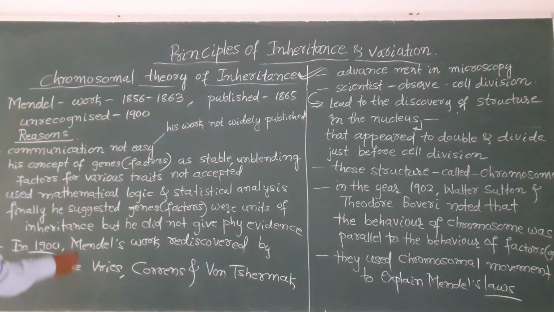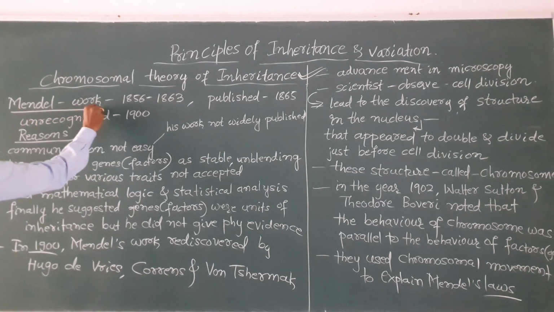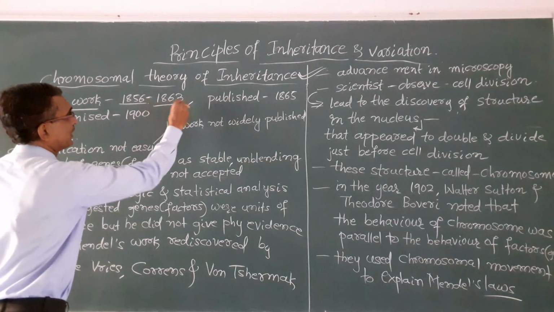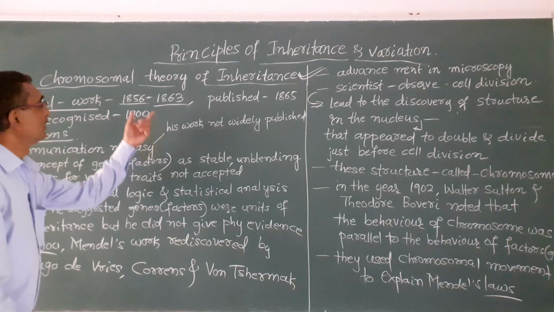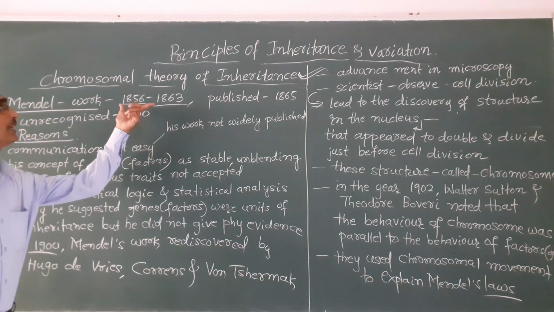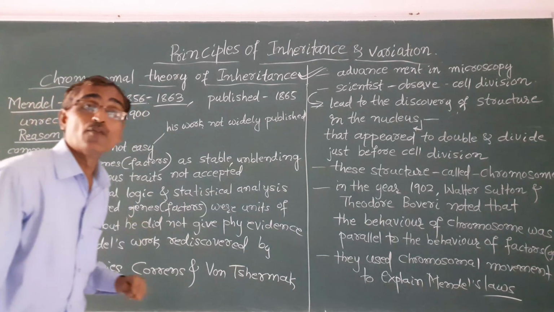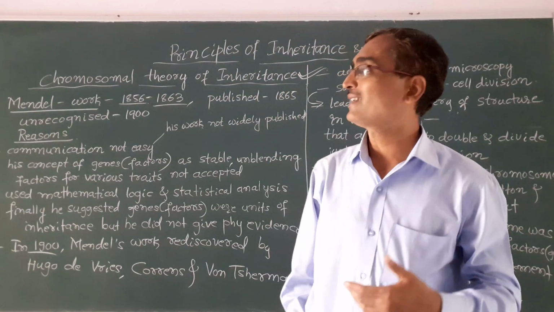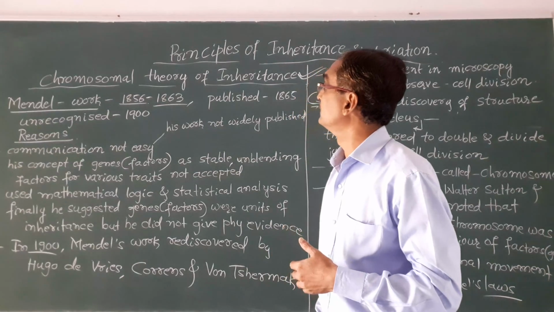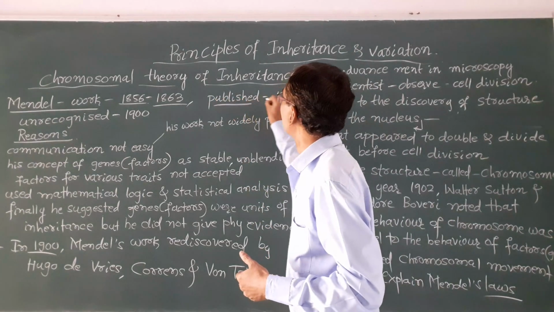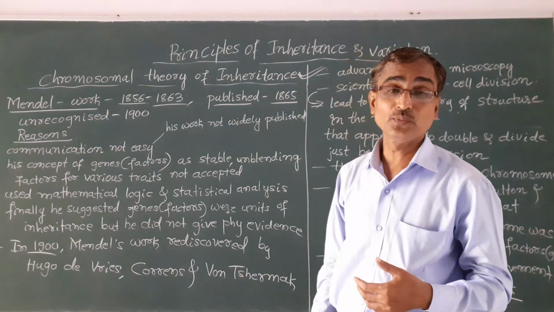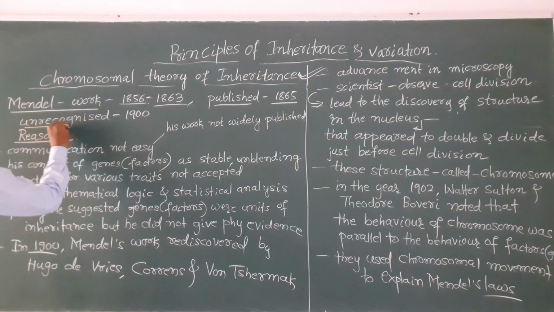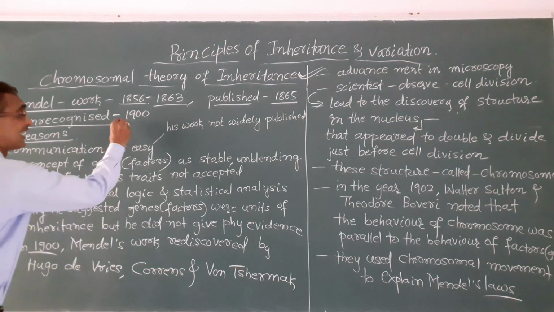Okay, so Mendel started work in the year 1856 and he worked up to 1863. That is, Mendel worked from 1856 to 1863, a long period of 7 years, on the pea plant. He published his work in the year 1865, but his work was unrecognized till 1900.